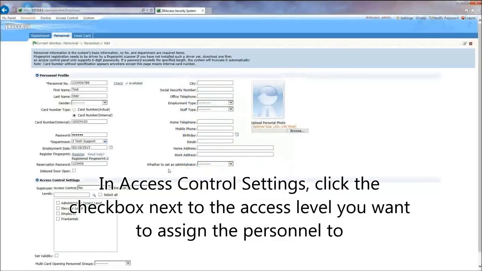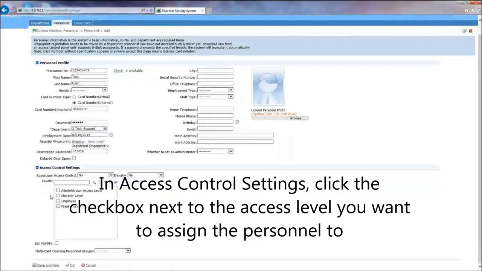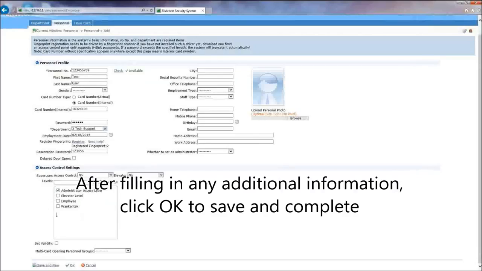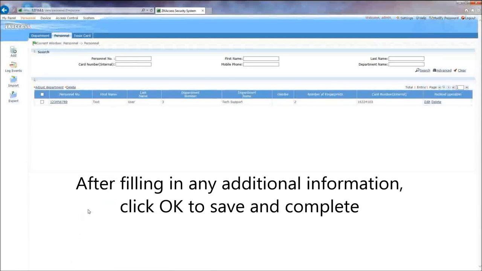In Access Control Settings, click the checkbox next to the access level you want to assign the personnel to. After filling in any additional information, click OK to save and complete.